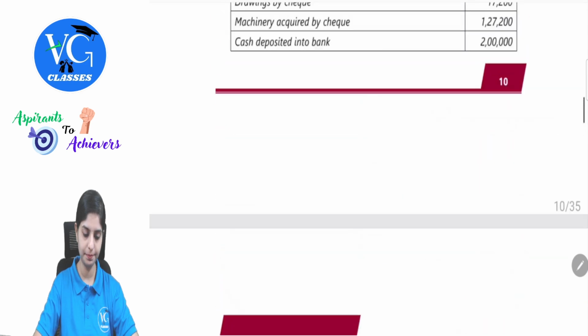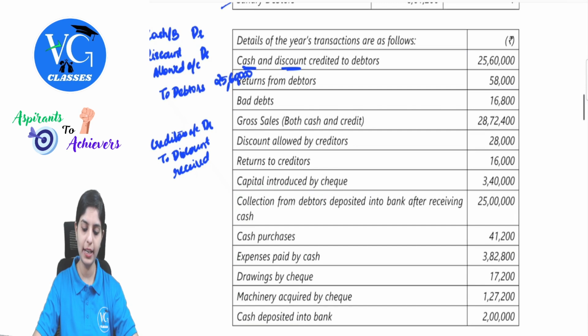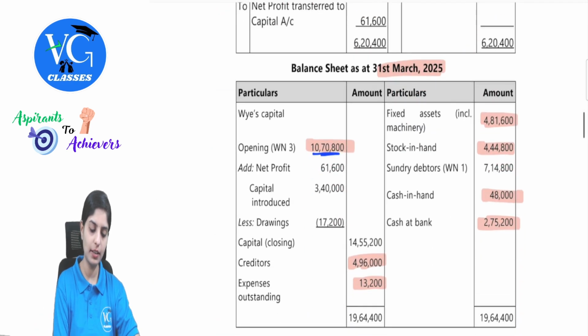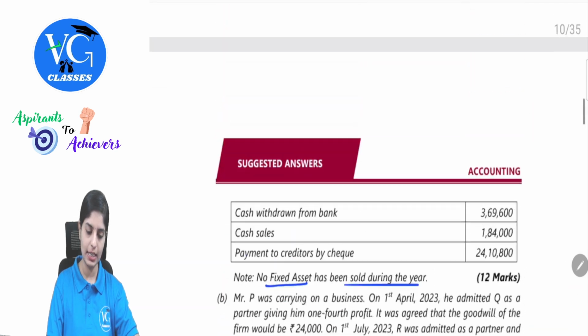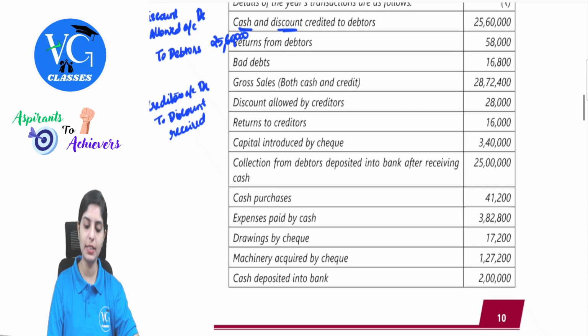Later, then we have capital introduced by check. Capital introduced by check is nothing but your additional capital introduced, 3,40,000. This will appear in the balance sheet, 3,40,000. See here, capital introduced, 3,40,000. Clear with this? Next, we have collection from debtors deposited into bank after receiving cash.